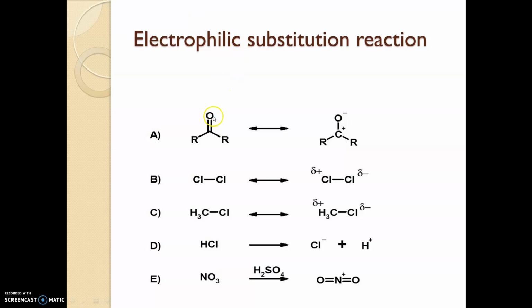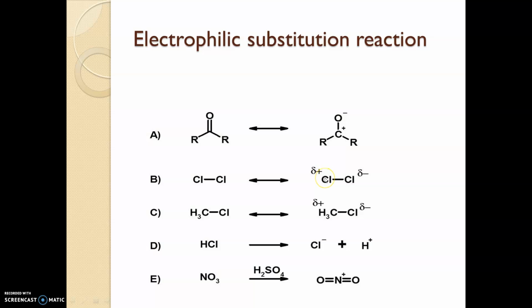If we check this compound, R double bond O R, we know the polarity difference will be there. Electrophile means a compound which has attraction towards electrons, negative charge. There is a carbon and oxygen bond, so there will be a polarity difference. Carbon has positive charge and oxygen has negative charge. So this structure, R, C plus R, is an electrophile.